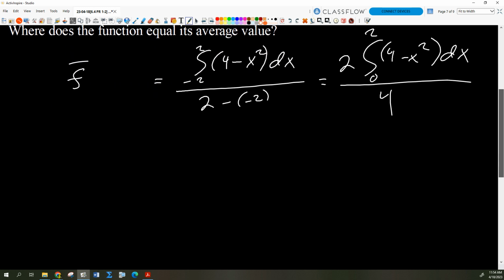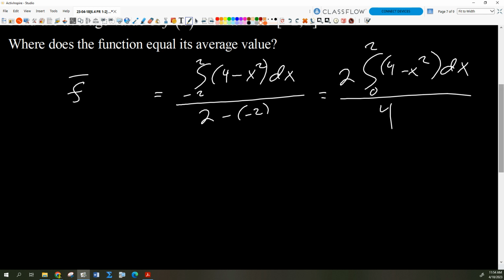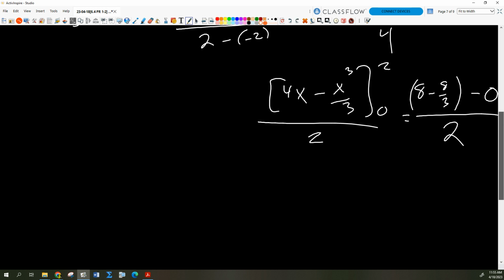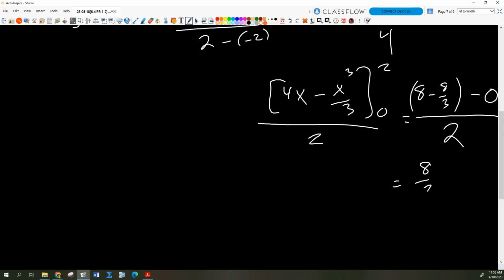So real quick, what is that? The integral of 4 is 4x. The integral of x squared is x cubed over 3, evaluated from 0 to 2. 2 over 4 reduces to 1 over 2, right? And so if I evaluate that at 2, I'm going to get 8 minus 8/3, minus evaluated at 0, it's just 0, all divided by 2, right? Everybody see that? Okay, so that's giving me 16/3 over 2, which is 8/3. So there's the average value of the function.